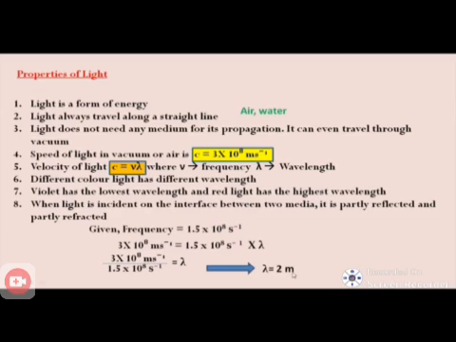So c value is 3 × 10^8 and the frequency v value is 1.5 × 10^8. You have to calculate the wavelength. How to calculate? λ = c/v, the speed of light divided by the frequency of light. So 3 × 10^8 divided by 1.5 × 10^8. The 10^8 cancels. 3 divided by 1.5 is 2. The seconds also cancel, leaving only meter. So the value is 2 meter.